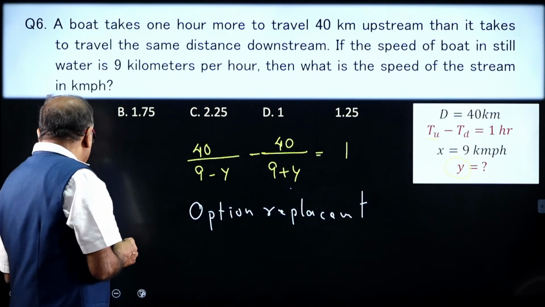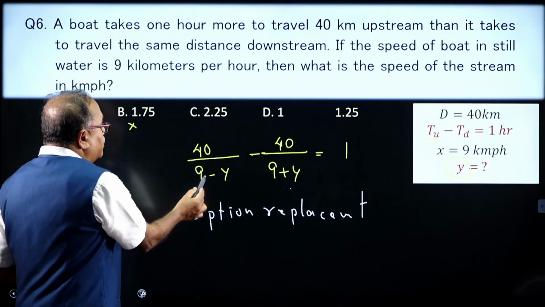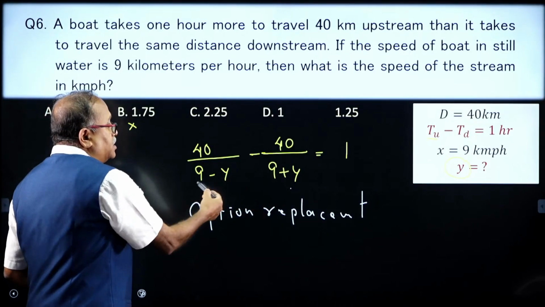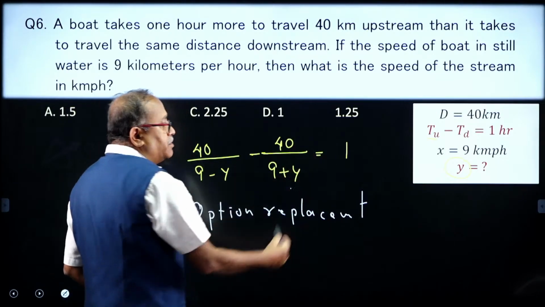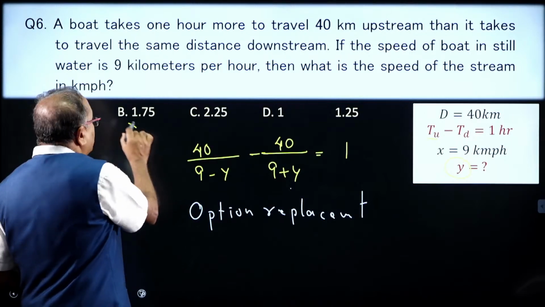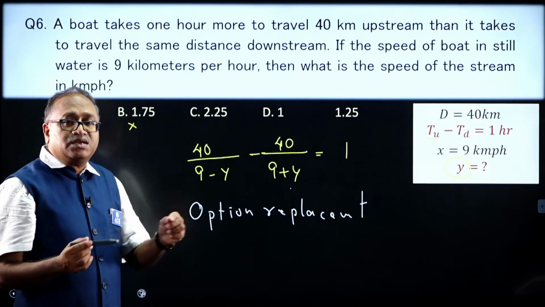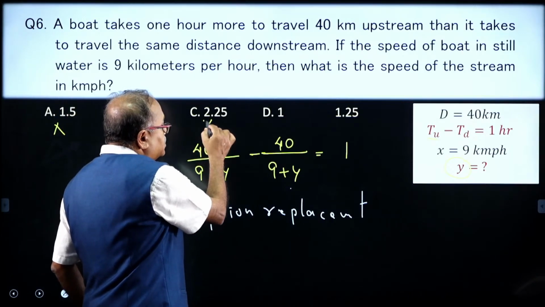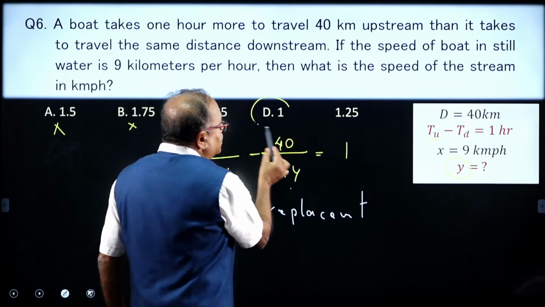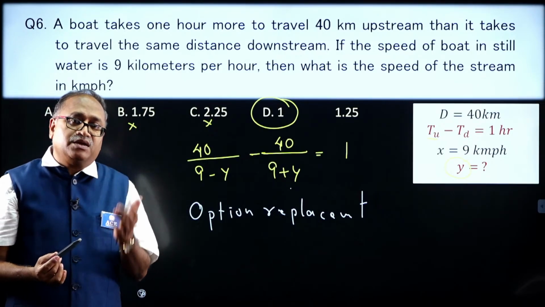Option 2, 1.75. Please eliminate this option also, because if I add and subtract 1.75, I may not get this result. So option A is eliminated, option B is eliminated, and for the same reason I will eliminate option C also. D is an integer, so my first effort should be to check D.